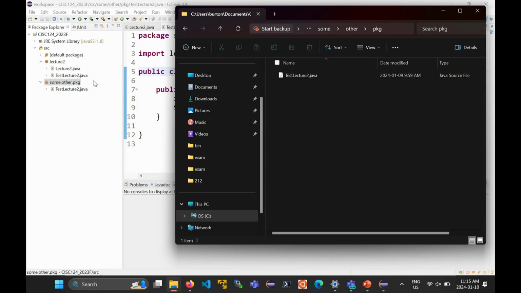Right? And so for small programs, this isn't useful, right? But if you have a large program consisting of hundreds or thousands of classes, you're going to want some way to organize those classes in some sensible way, right? The package mechanism is what Java uses to do so.